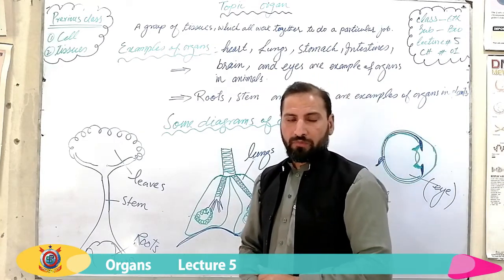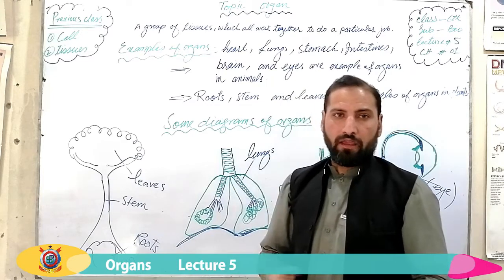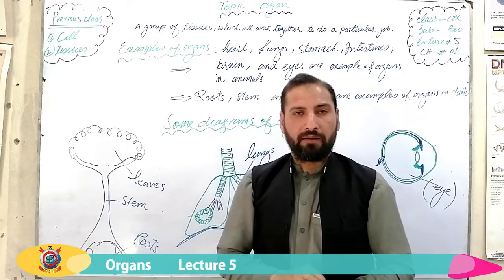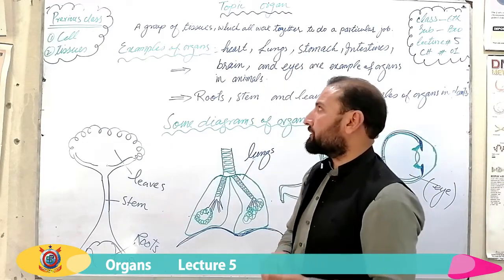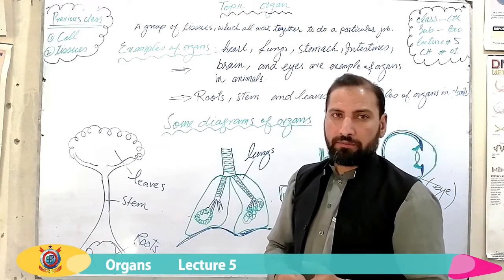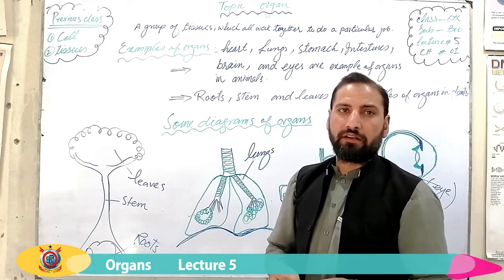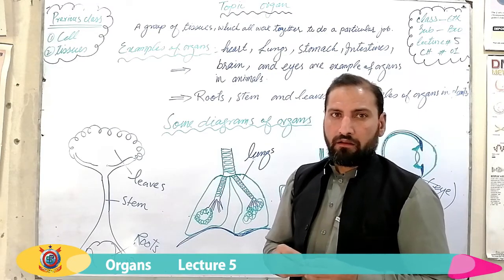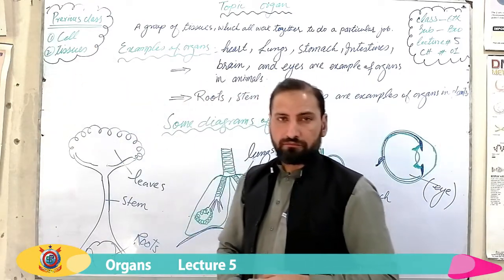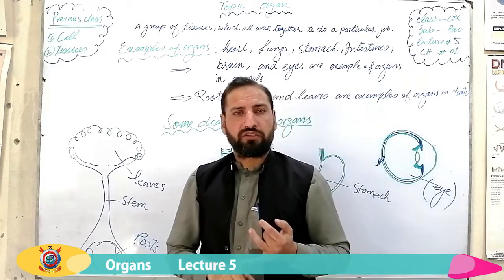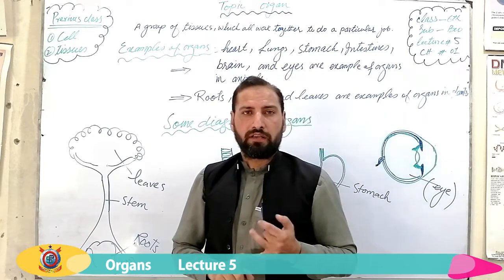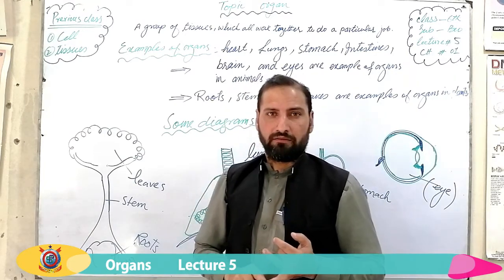In today's lecture, you will learn what is organ and what are the different types of organs in animal bodies and in plant bodies. Before proceeding towards the topic organs, I'm going to recall the previous topics because the previous topics are related to today's topic. The first was cell. What is cell? Cell is a basic structural and functional unit of all living organisms. In other words, we can say that all living organisms are made up of cells, right?